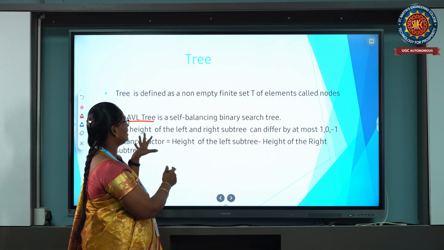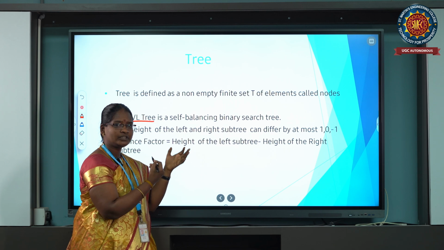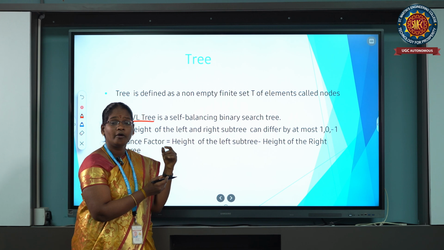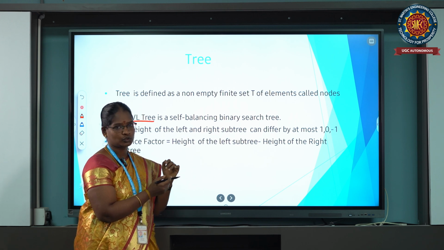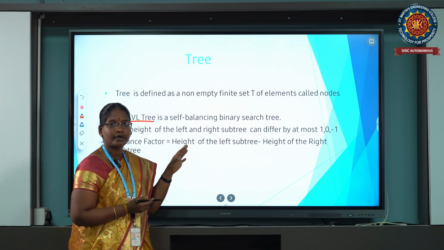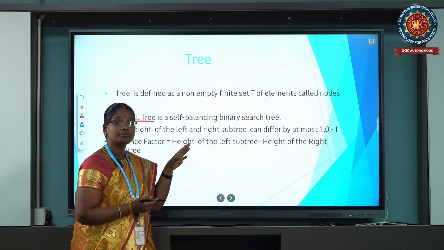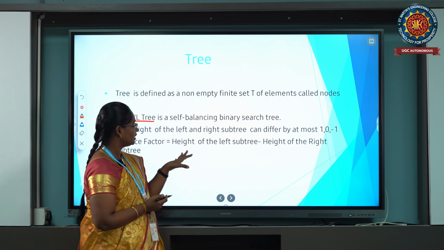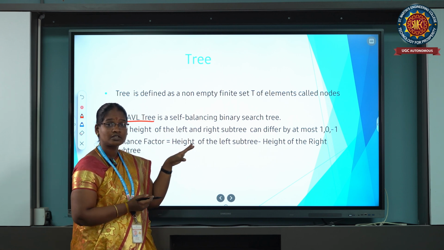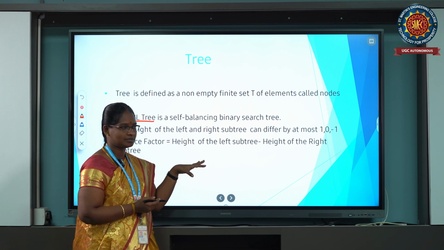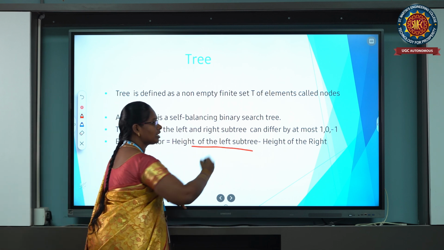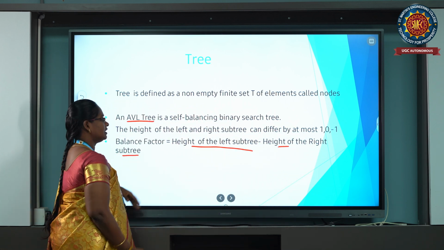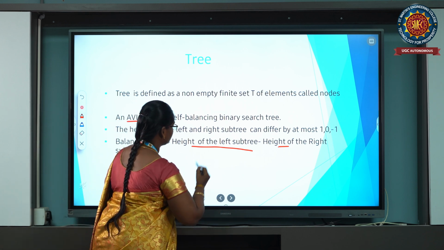In the AVL tree, the height of the left subtree and the height of the right subtree differ by +1, 0 or -1. So this is a height balancing tree. What is the height balance factor? The balance factor is the height of the left subtree minus the height of the right subtree. This is the balance factor.